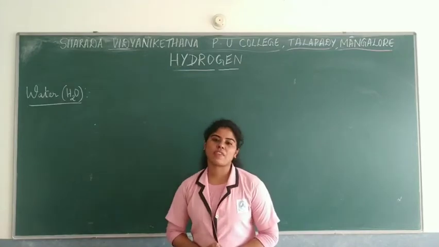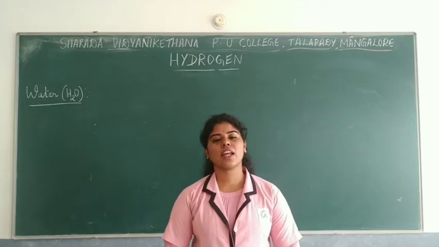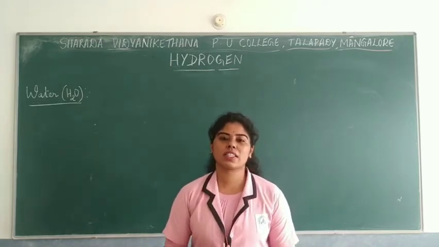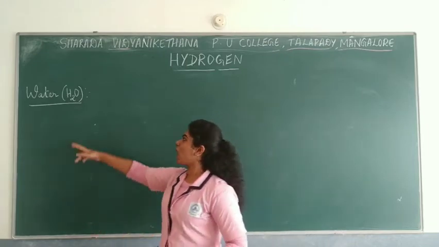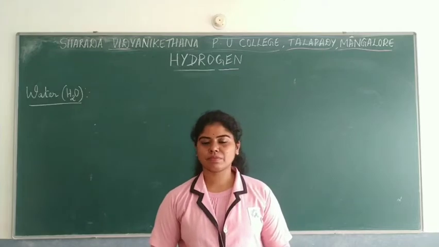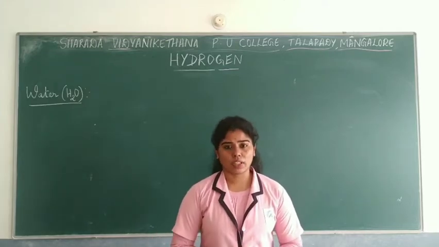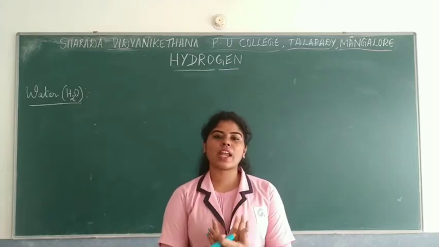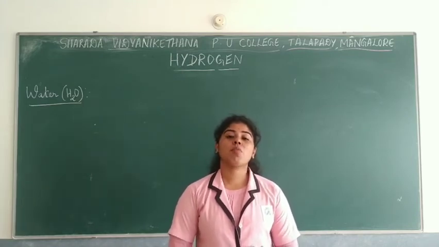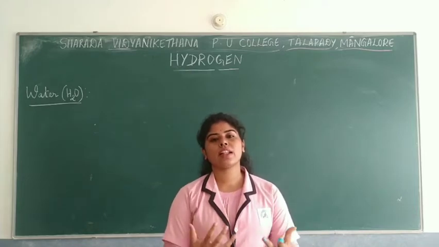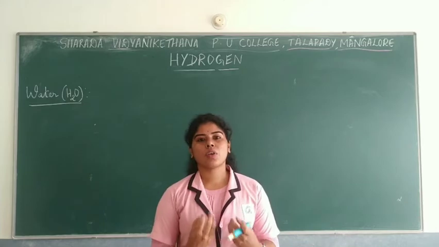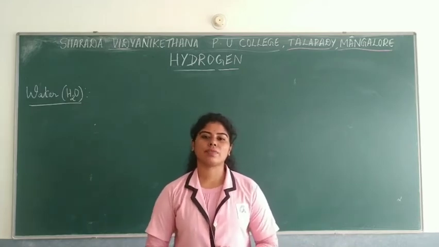Important form of hydrogen, which is present in nature, that is water. As you all know, the chemical formula of water is H2O, wherein 2 hydrogen atoms are bonded to 1 oxygen atom. Now talking about water, as you all know, it is a very crucial compound for the survival of living beings, right? It is the most important constituent in the life of living beings. Without water it is not even possible to imagine our life.